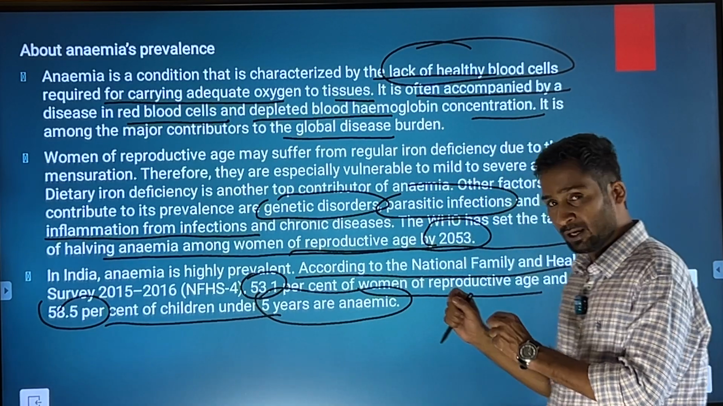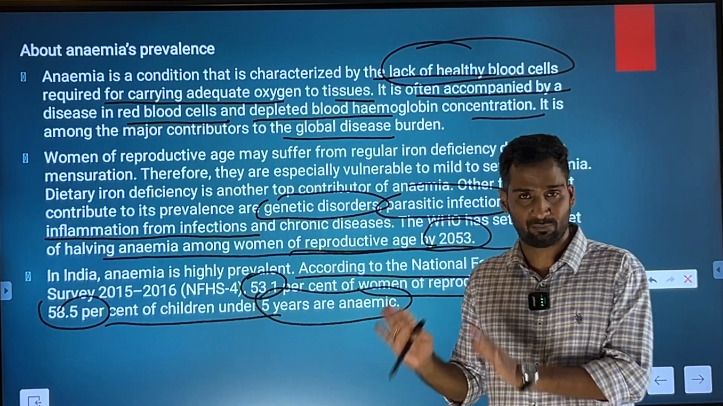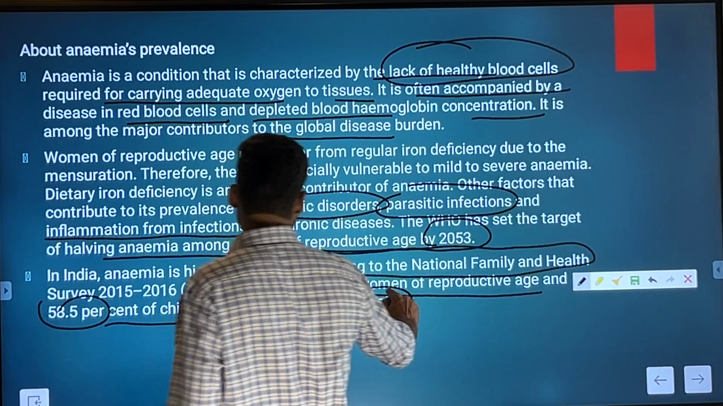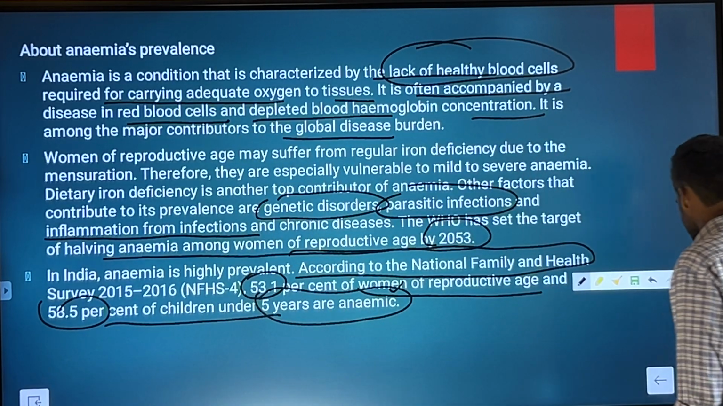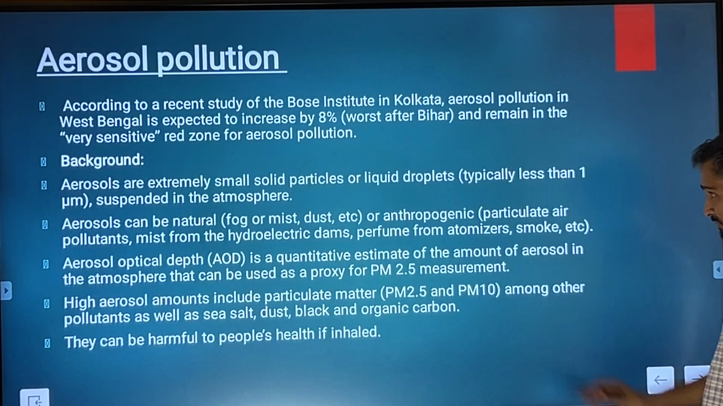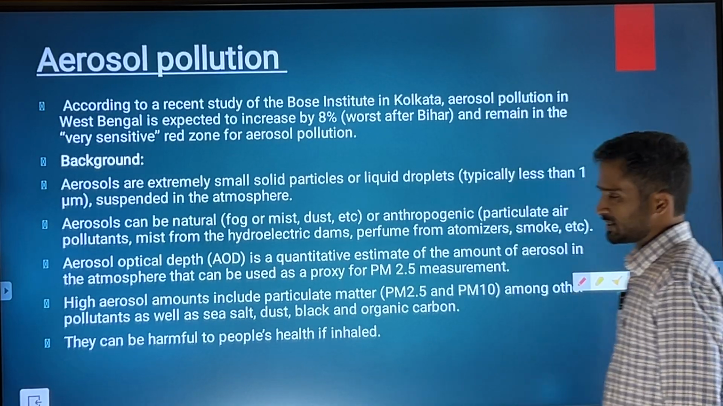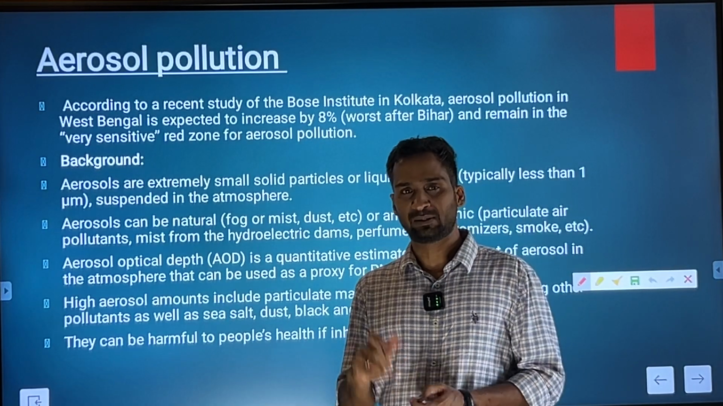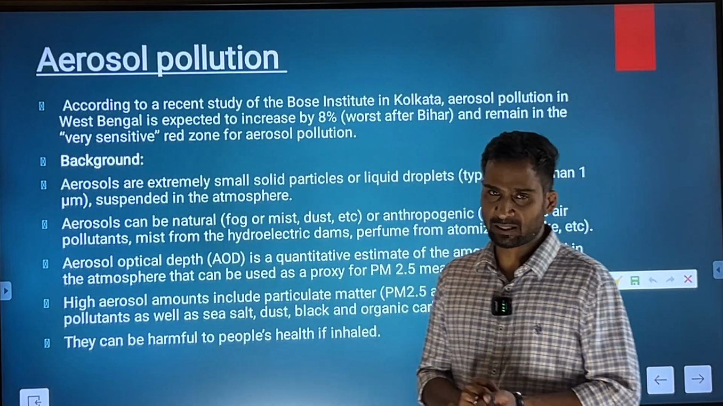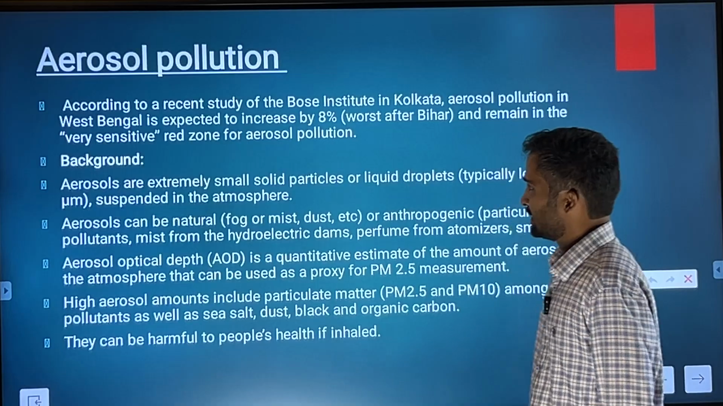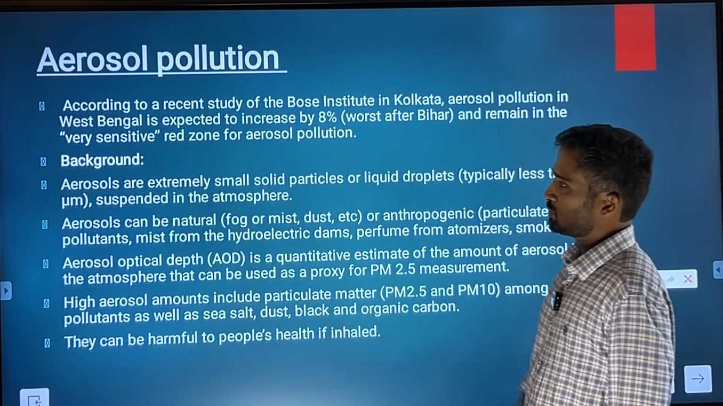So basically, almost every second woman in India suffers from anemia. So this is the level of anemia prevalence in the country, and the reports are suggesting that it is also associated with the exposure to particulate matter 2.5. Then the last topic of the session, aerosol pollution.